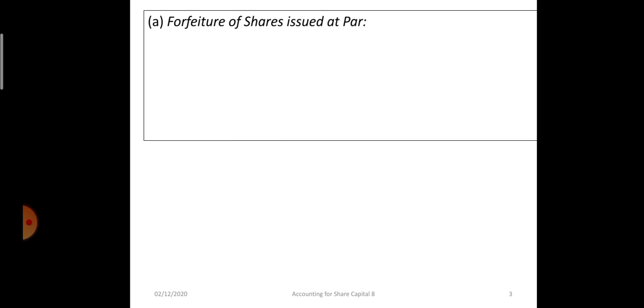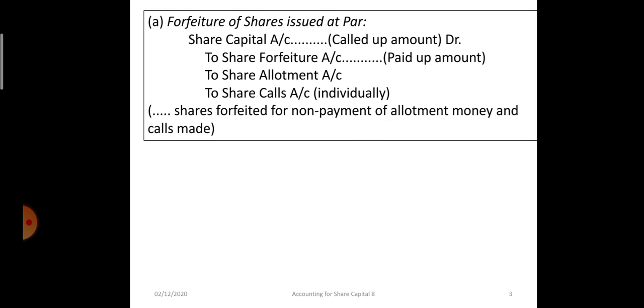We had discussed the journal entries. The share entries will be reversed. Share capital which was credited will be debited at the time of forfeiture of shares. The amount paid up will be forfeited and credited to share forfeiture account, to share allotment, to share calls. This is the entry when shares were issued at par.